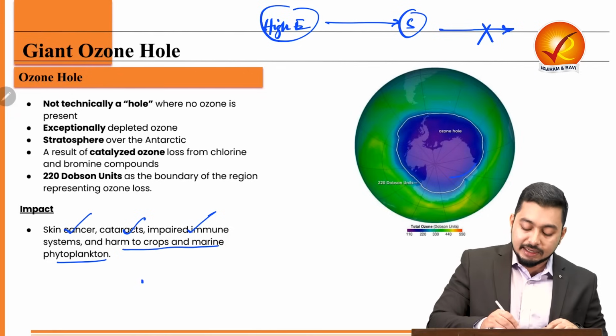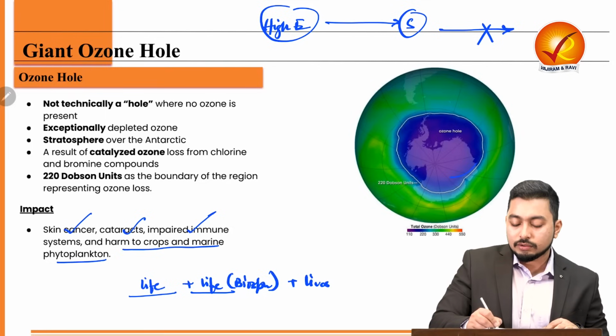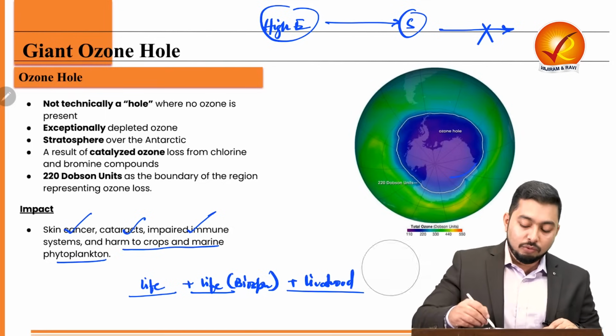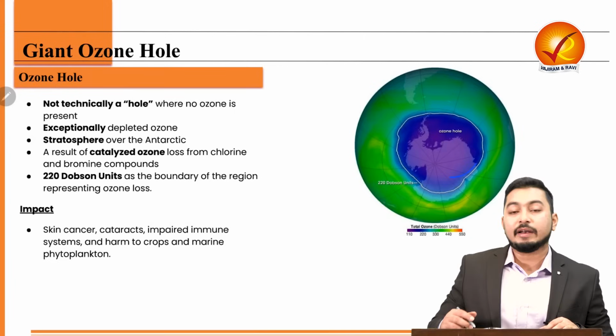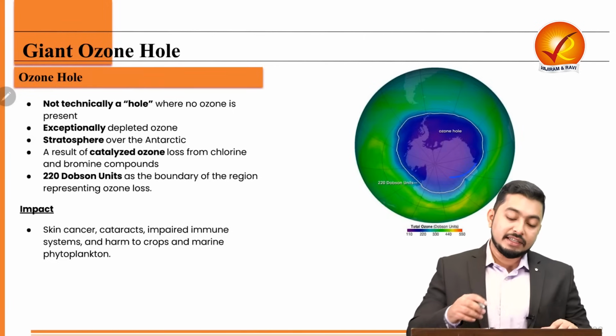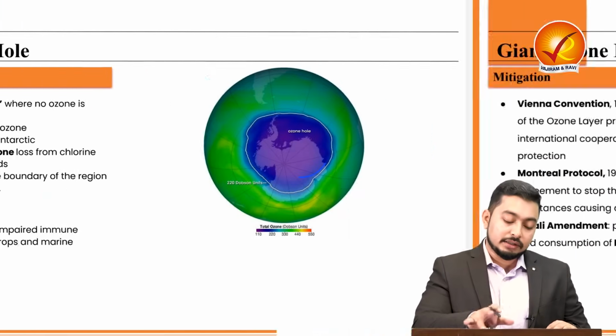That means, can I say it affects life of humans and life of the entire biosphere, and therefore it will directly affect the livelihood also in terms of our food security, in terms of the balance of the ecosystem that will be affected. Why? Because these harmful rays will be coming and they will be incident on the earth.